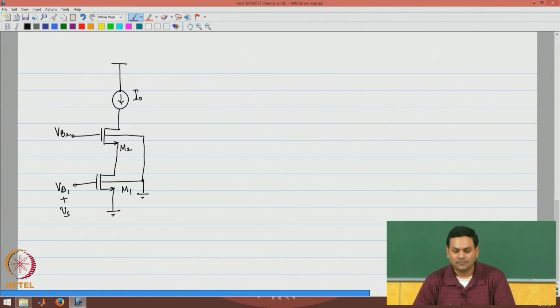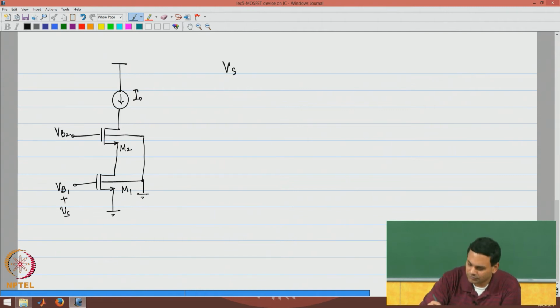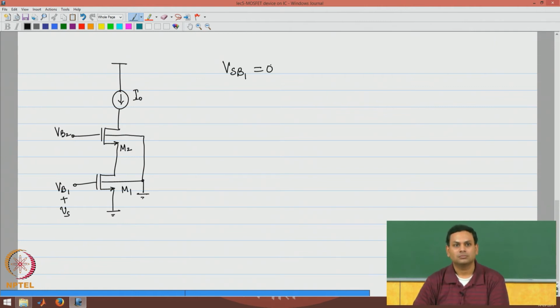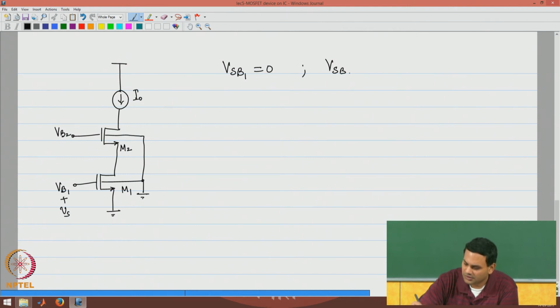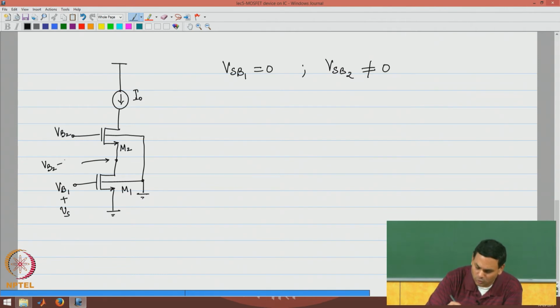Please note that the source bulk voltage for M1 is 0, but the source bulk voltage for M2 is not 0, it is larger because the source of the transistor will have a voltage of VB2 minus VGS2.